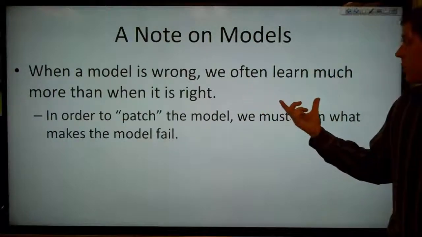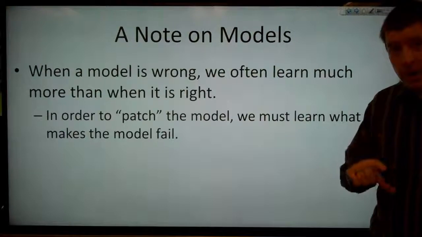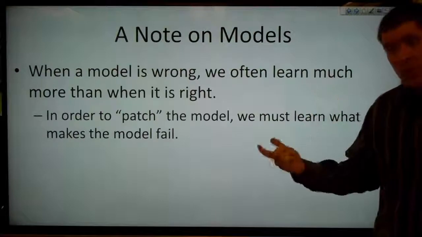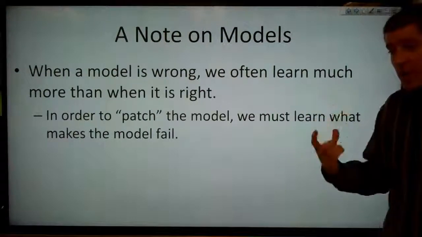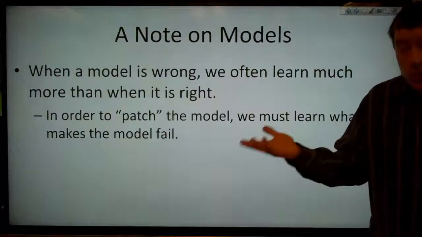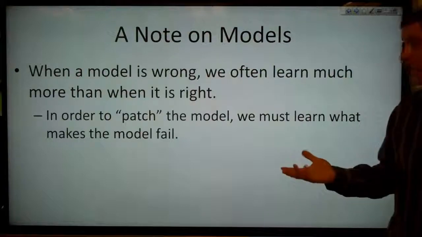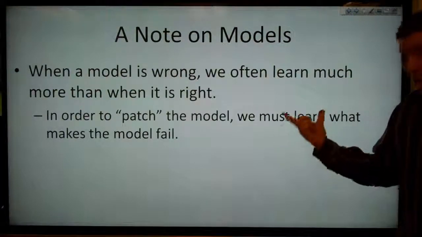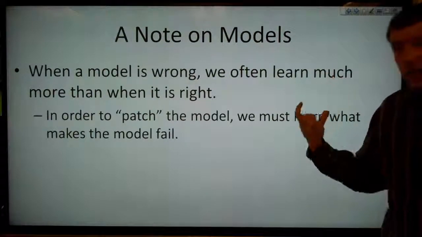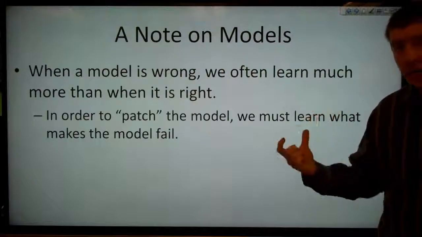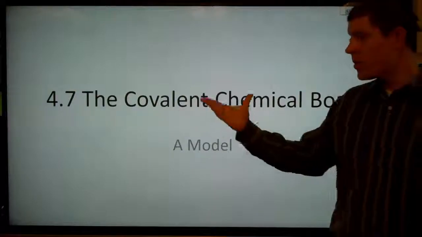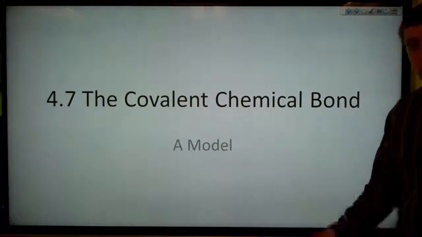So when a model is wrong, we often learn much more than when it's right. Because when it's wrong, that leads us to questions that we can then probe to try to patch our model. And when we patch the model, then we've learned a good bit. Because if our model is right, then we haven't really learned anything. We just know, okay, well, it works, and we can continue to apply it in this case. But in order to patch our model, we have to know why the model failed. And that means that asking those questions, probing why the model failed, allows us to go further and fix our model. So that was the covalent chemical bond, a model, therefore.